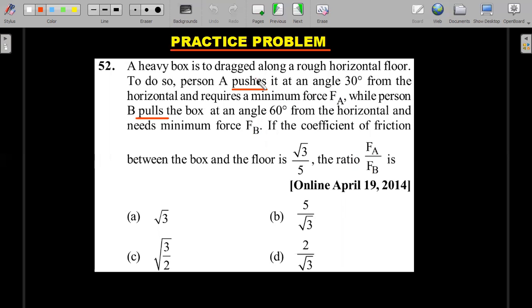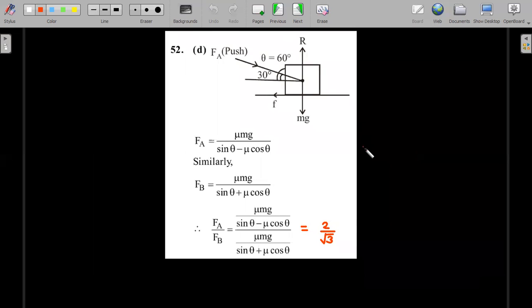Heavy box is to be dragged along a rough horizontal floor. Okay, so I wish you can read this question on your own and you can solve it. I'll give you the solution of this in the next page. I just wanted to show you the repetition that happens, okay, with the push and pull type of questions. Okay, so this is the solution. Let's move forward.